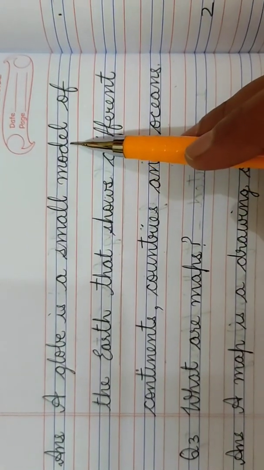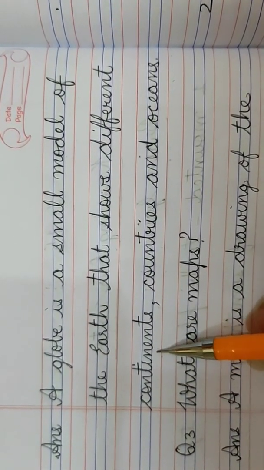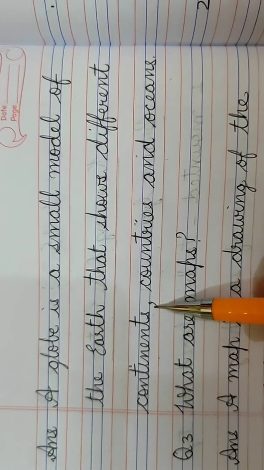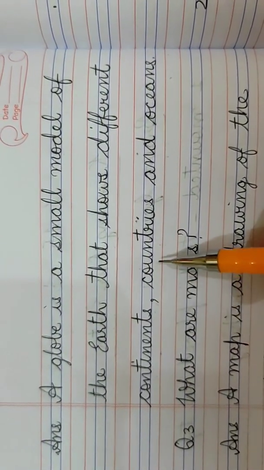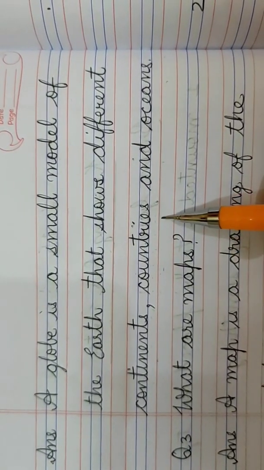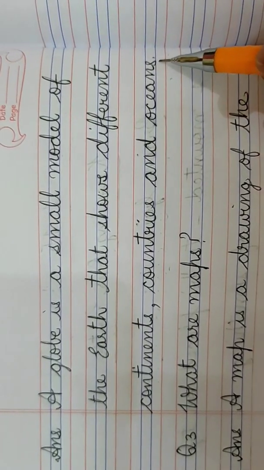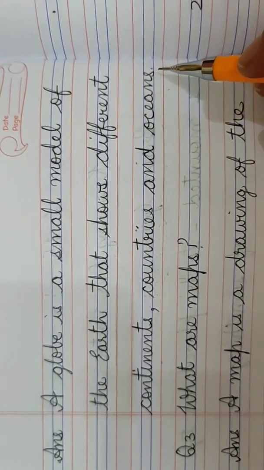Model, M-O-D-E-L. Spelling of continents, C-O-N-T-I-N-E-N-T-S. Continents. C-O-U-N-T-R-I-E-S, countries. O-C-E-A-N-S, oceans. Children, don't make any mistake while writing the spellings. After writing, check your spellings once again.